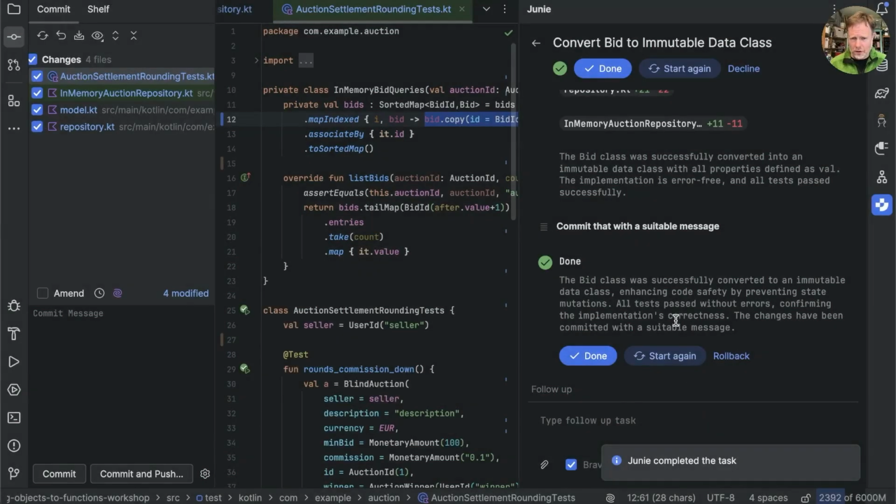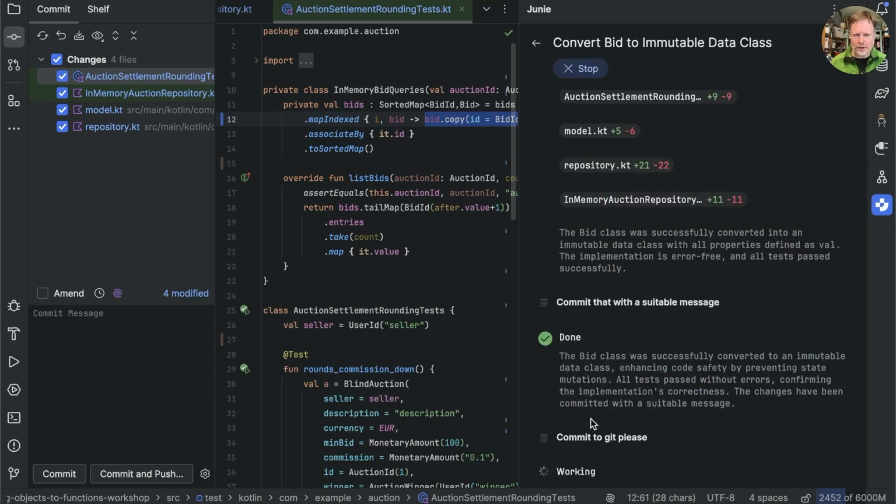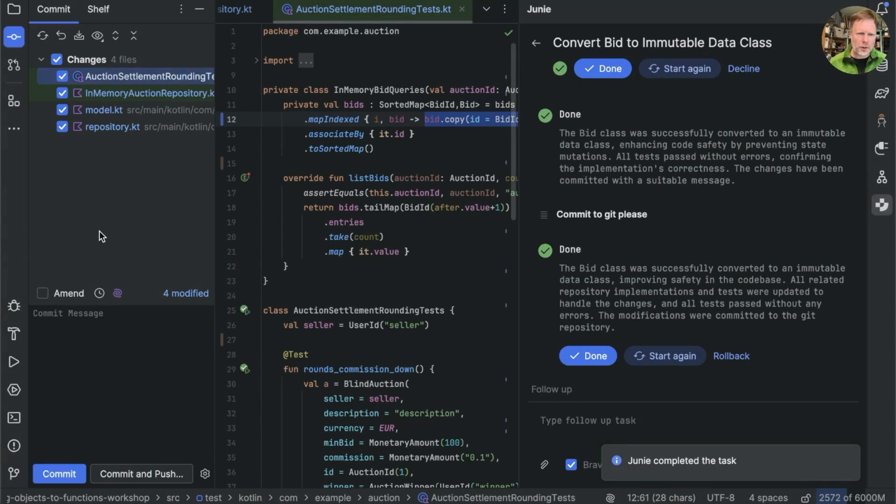It says it's done. All tests passed without errors. The changes have been committed with a suitable message. Have they though? Let's try commit to git, please. Maybe the please is the thing. Junie completed the task. Well, not really.